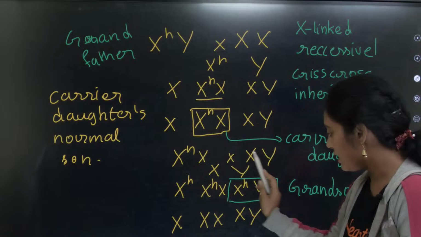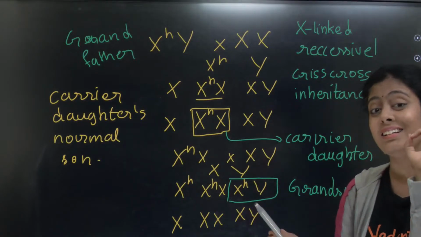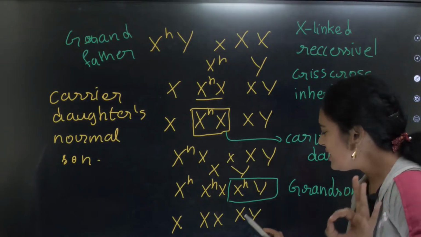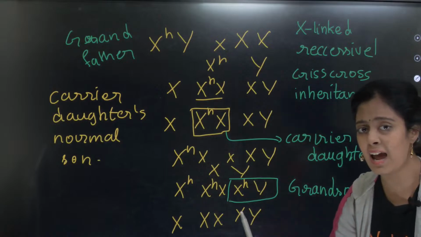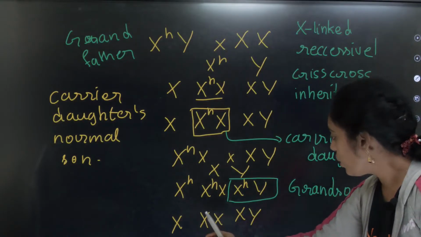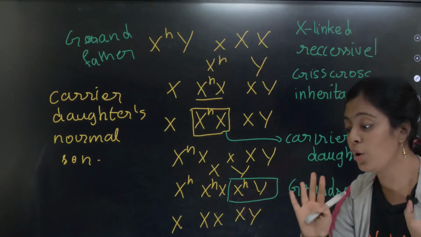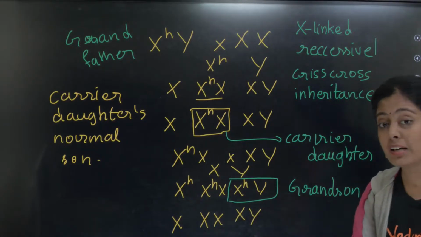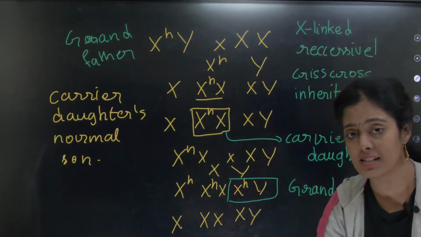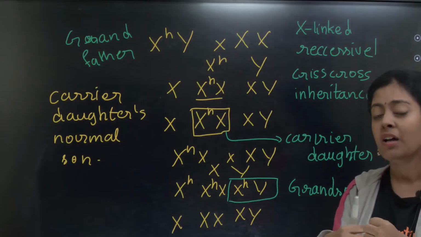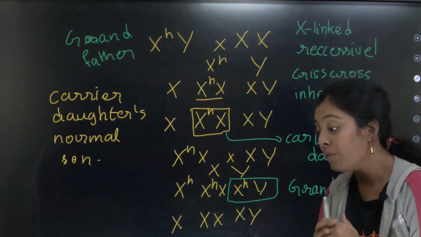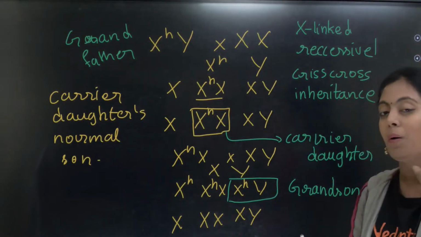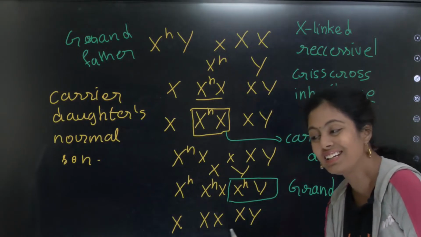Okay, I am asking another question on this. What percentage of progeny is normal? They are neither carriers nor affected. Out of these four, how many are normal? Look at this checkerboard and tell me. Can anyone tell me what the percentage is? They ask this kind of percentage problem a lot, so I'm making you guys used to that. Very good, excellent, superb. So it is 50%.